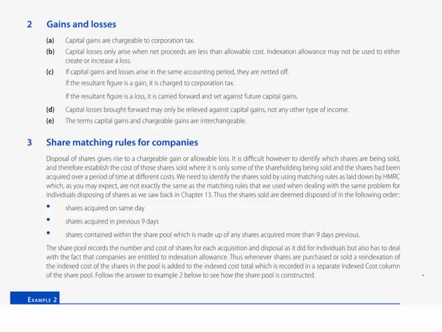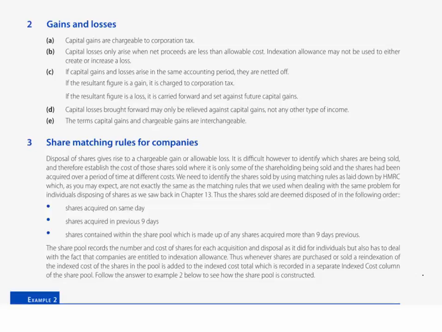It would be useful prior to our next session here on corporate tax gains for you to remind yourself of those rules for individuals. We will then see how that needs to be adjusted and dealt with for corporate tax purposes. But the final little point here, what happens in terms of gains and losses?